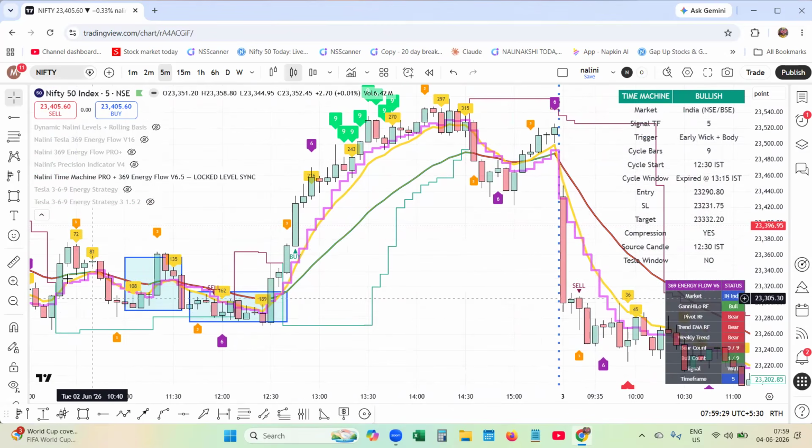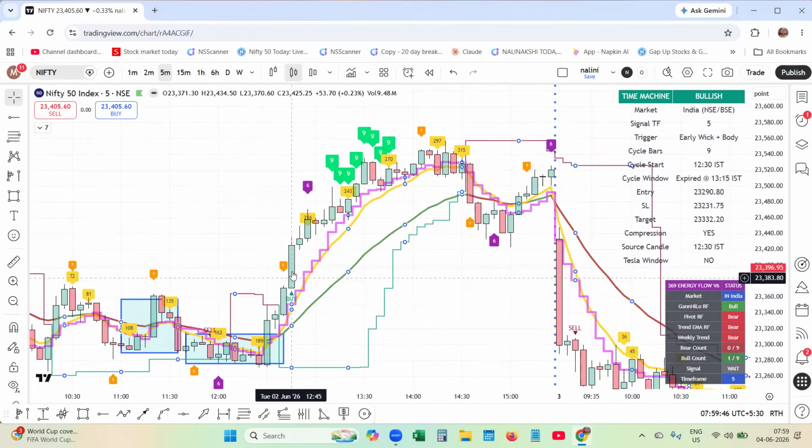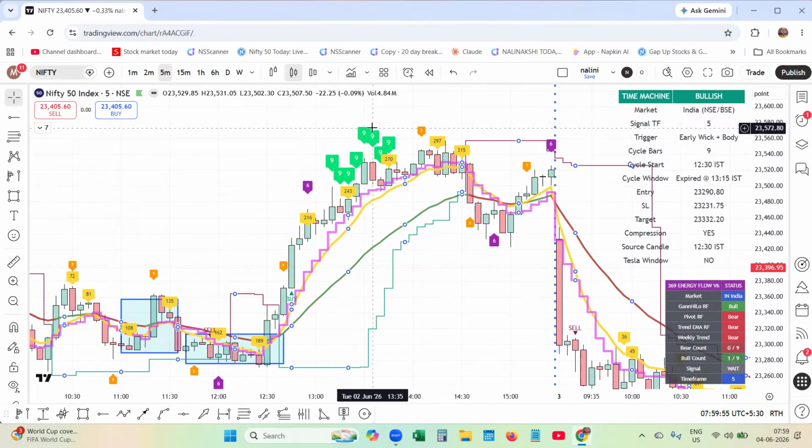That is where energy was contained within the cooker. It was released over here, and it is noticeable with all this Tesla time and coding energy flow. You will come to know whether to be in the trade or not. You can see how the price moves smoothly and finally the energy flow culminates at the 9. It is a warning for you.